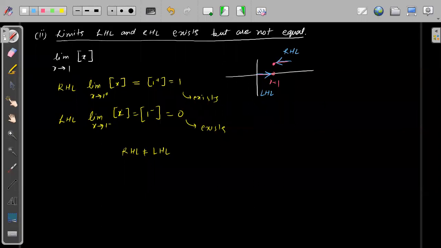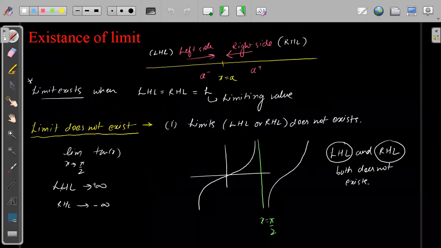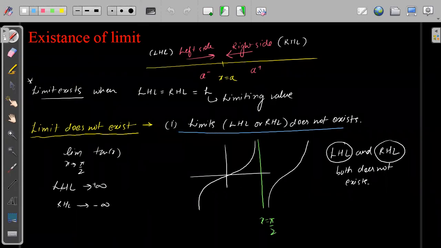Okay, I hope these 2 points are very clear. These 2 points are very simple. The first point was that the limit does not exist at all, that means the limit is approaching infinity, from left or right. The left hand or right hand limit either approaches infinity or does not exist at all.